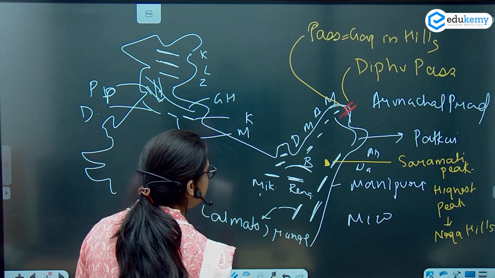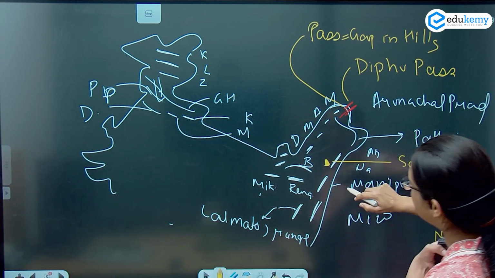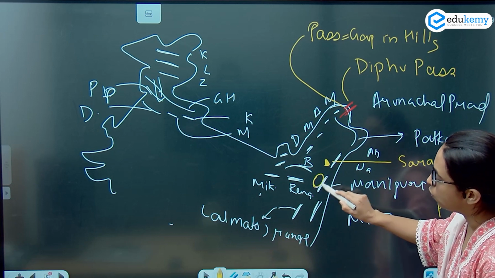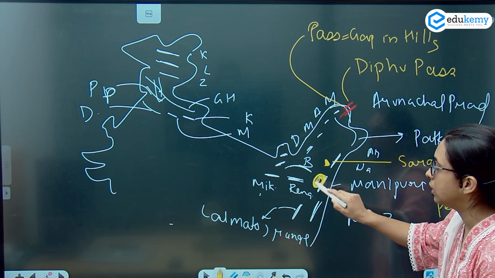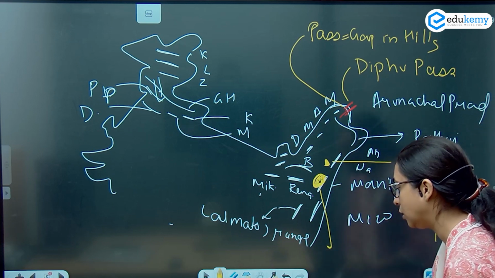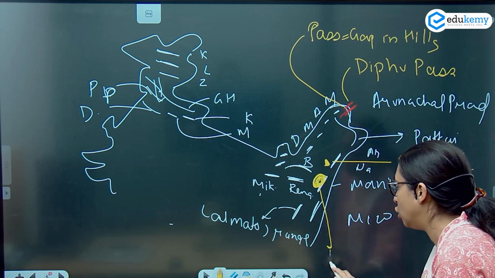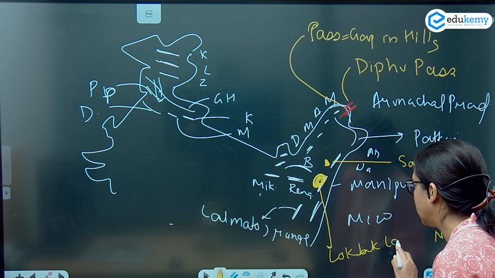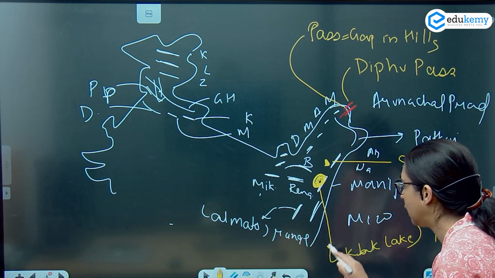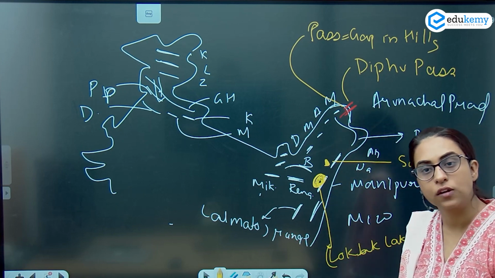Here in your Manipur, you have an important place, the Loktak Lake. ये जो Loktak Lake है, this is in Manipur. You know Loktak Lake?